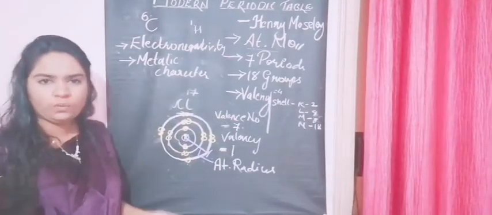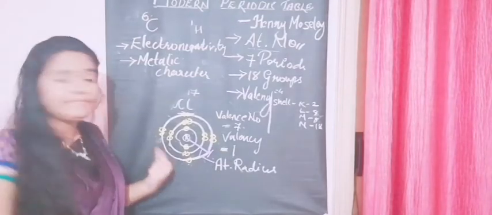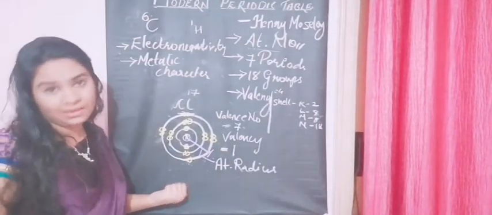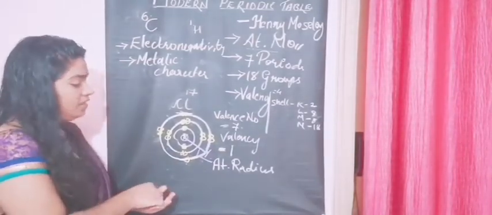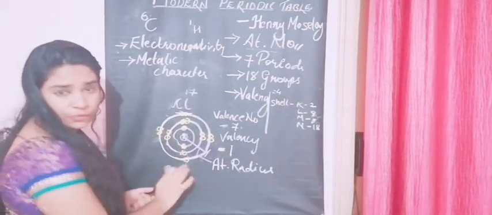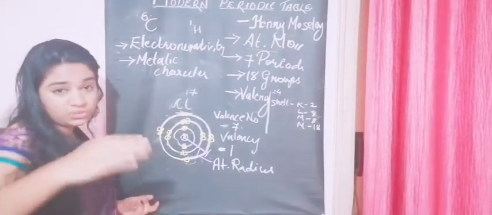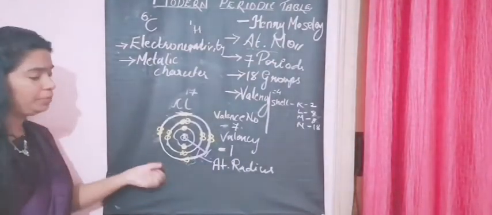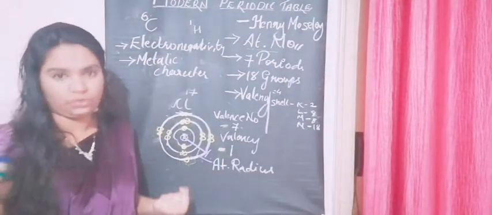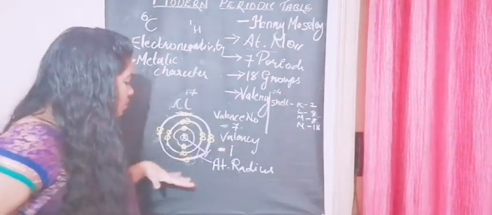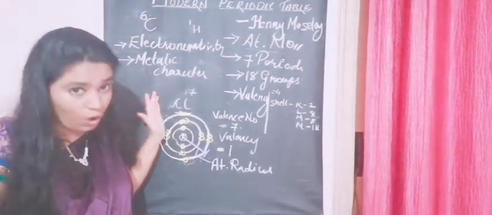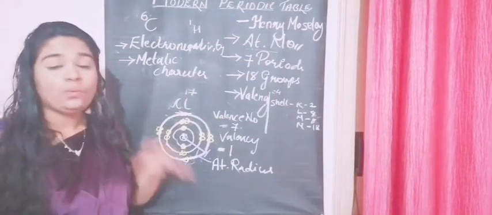Is chlorine a metal? What do you think? It certainly is not a metal. Why? It's a non-metal. Because what is the tendency of chlorine? Is it to lose an electron? No, it needs one more electron. So the tendency or the property of chlorine is to gain an electron, right? To attract one more electron. So is it a metal? No, it's a non-metal.